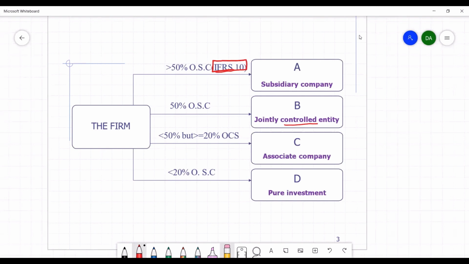In the third situation, the firm has invested between 20% to 50% of the ordinary share capital of firm C. And in that case, firm C is an associate of this particular firm. There is some control, but the control is very little. Lastly, if the firm has invested in firm D and the investment is less than 20% of the ordinary share capital of firm D, then investment in firm D is purely an equity investment, because here the level of control is very low and therefore may not be significant.